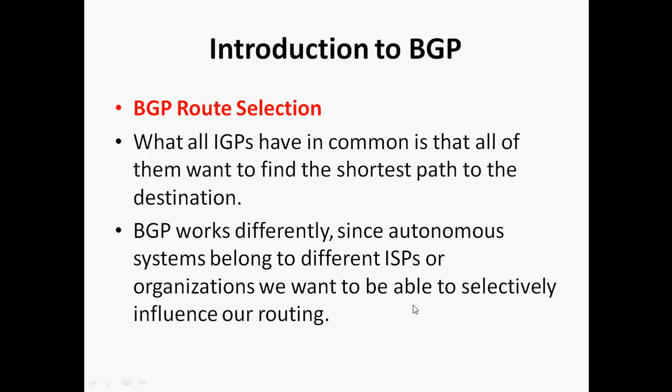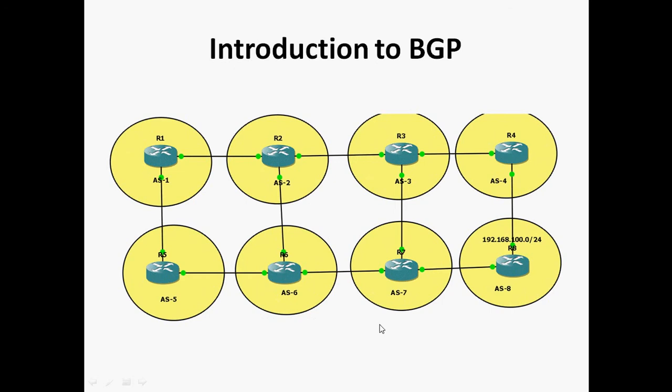Okay, so we want to be able to selectively influence our routing. For an example, here we can see R1 router. Each and every circle is an individual AS number, considered as one large organization or ISP, something like that. So AS number 1, 2, 3, 4, 5, 6, 7, 8.